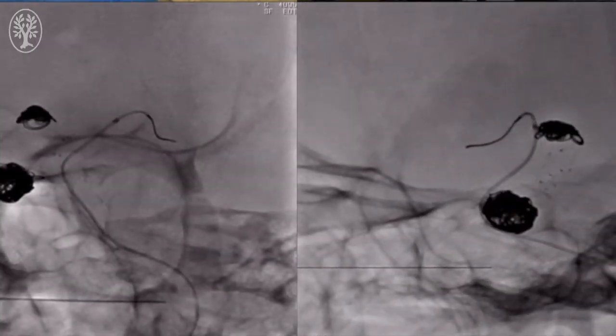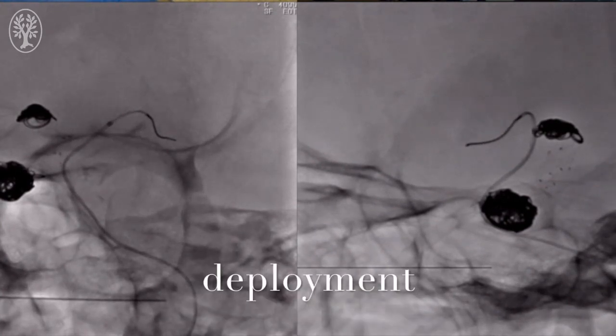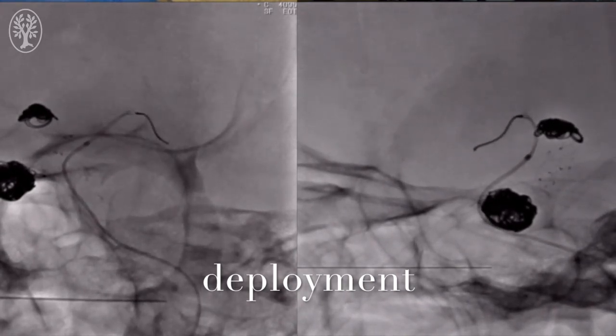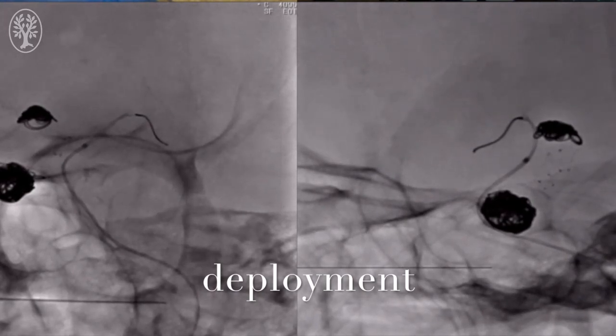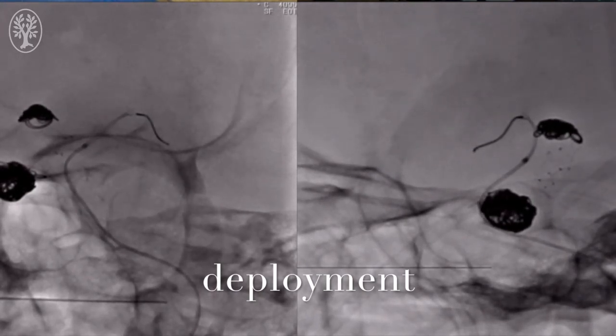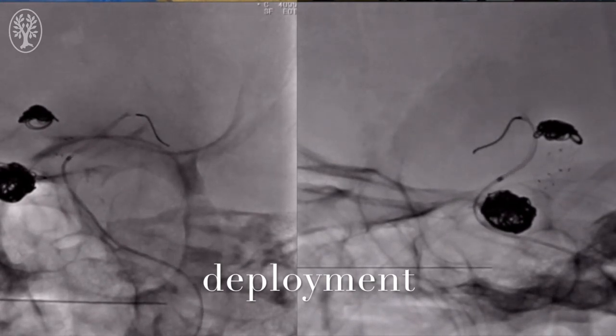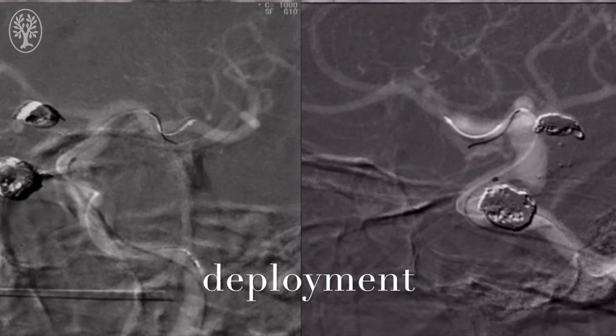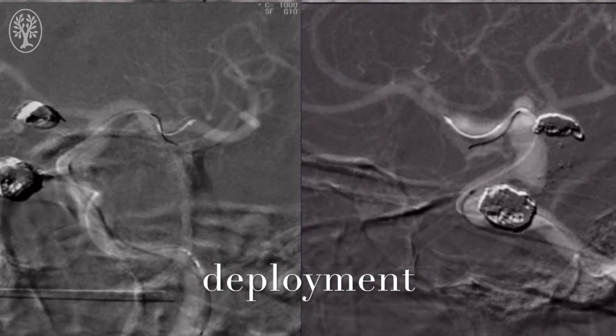And here you can see we are deploying a flow diversion device, specifically a Pipeline device. We patiently wait for the distal portion of the stent to open, and once that begins to open, we can continue to deploy more of the device. You can see that the distal portion of the stent is not quite opened yet, so therefore we'll have to manipulate that stent to help it open in an expeditious fashion.